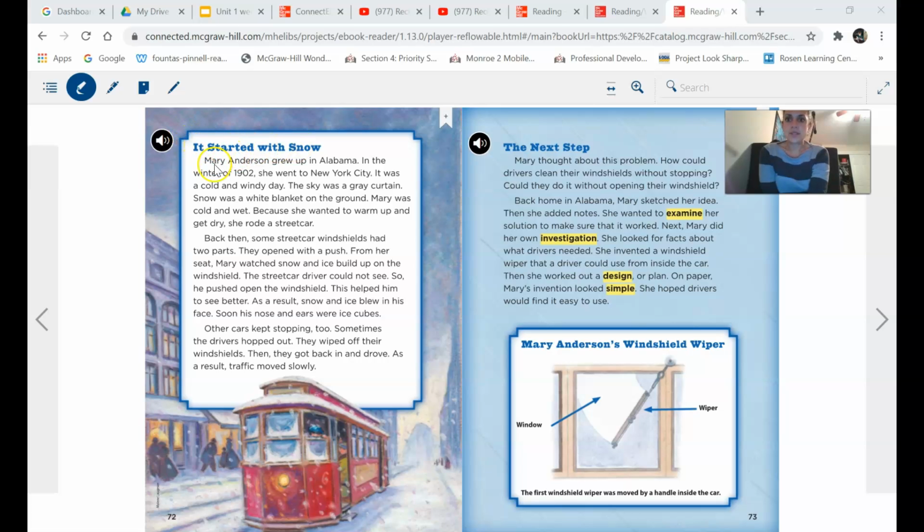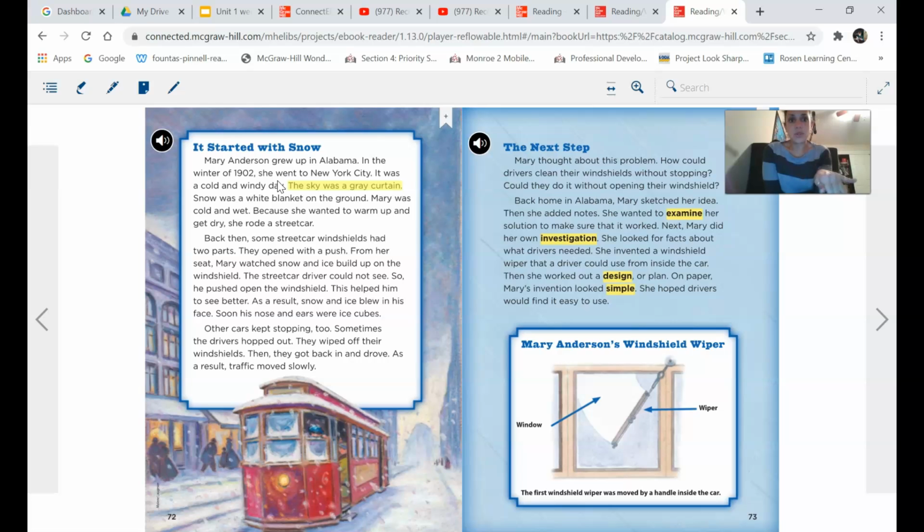It started with snow. Mary Anderson grew up in Alabama. In the winter of 1902, she went to New York City. It was a cold and windy day. The sky was a gray curtain. Oh, I'm going to pause here. I see sky and gray curtain. Those are two unlike things being compared. The sky was a gray curtain. I'm picturing a dark gray curtain over the sky. That is helping me to visualize that the sky was dark and gloomy. Maybe a storm was brewing. It's cold, it's dark.